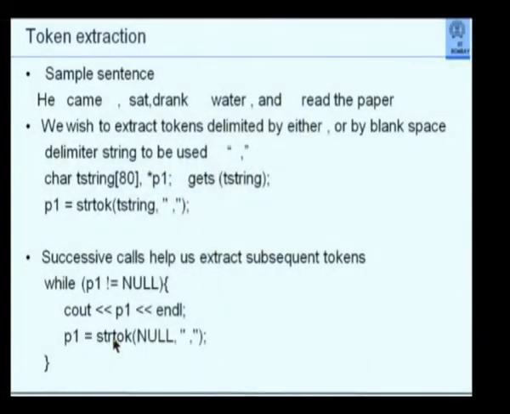But how do you tell C++ whether it is my first call or subsequent call? The convention is that if you make a call to it without giving the first parameter as a valid string, you give NULL. NULL means what? I am not giving you any string. Whenever C++ notices such a call, it says, that fellow has given me an earlier string. I would have extracted something before that. So wherever I was, he is asking me to go from that point onward. Next call will get me the next token.